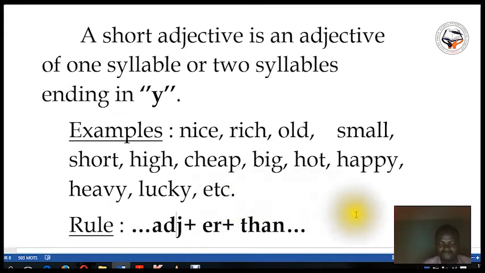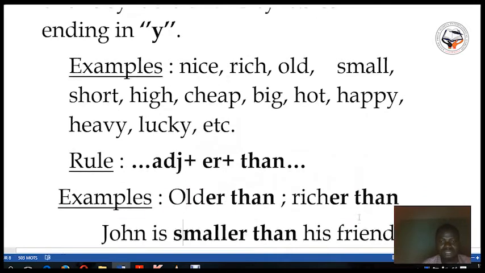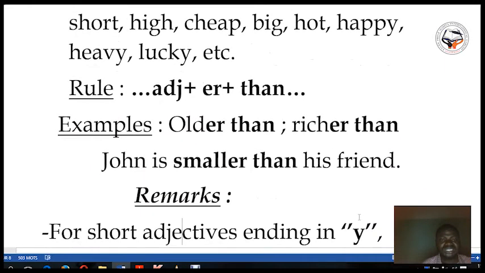Now, what is the rule of short adjectives? How do we put a sentence into the comparative of superiority when dealing with a short adjective? You take the adjective to which you add -er plus than. That is, you take the short adjective, add -er, and add than. Look at the example here.